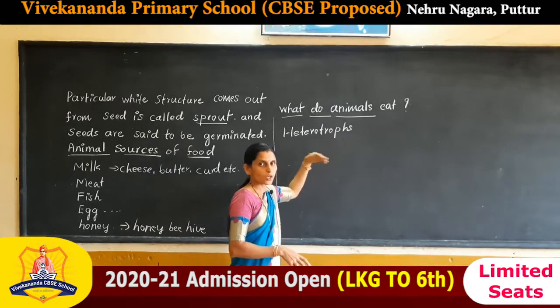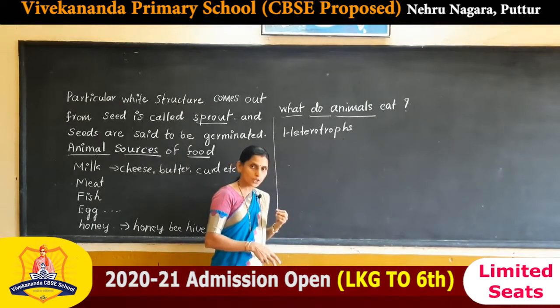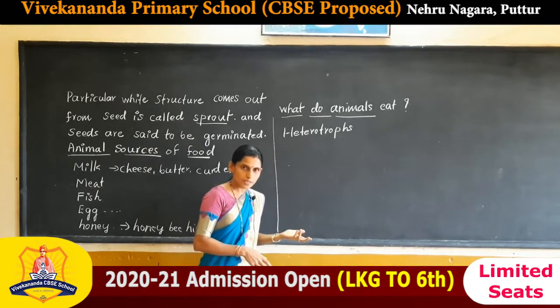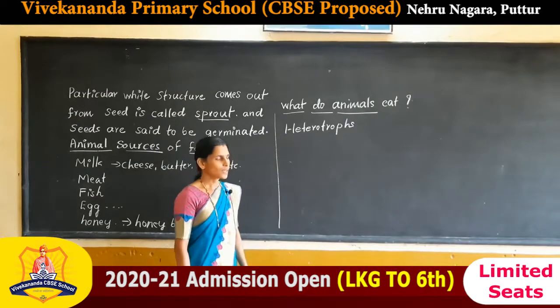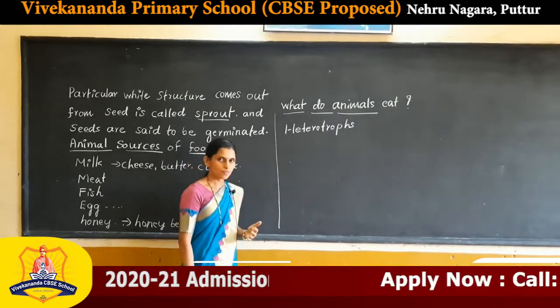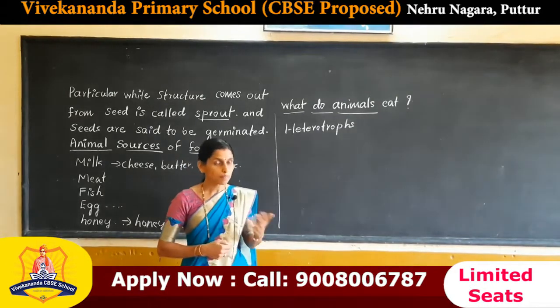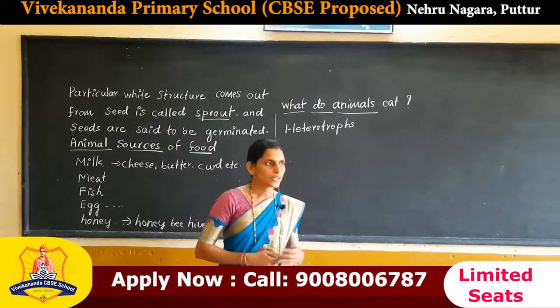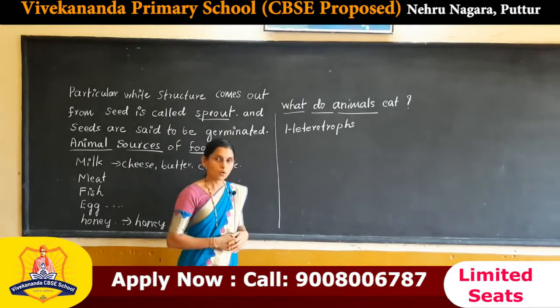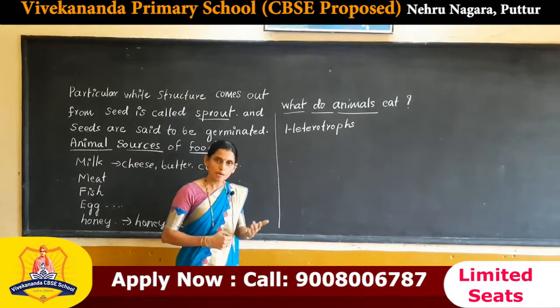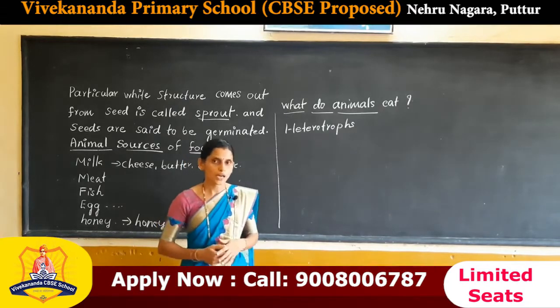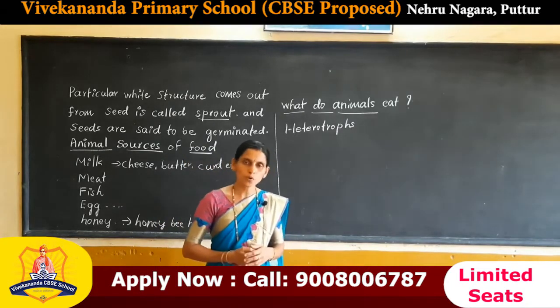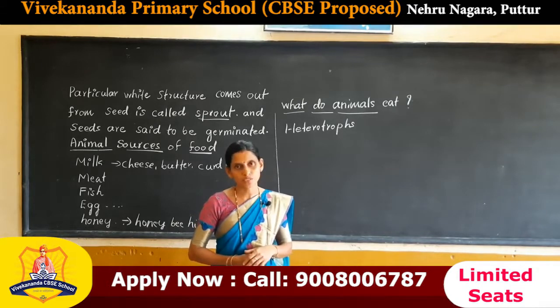The organisms who consume other organisms are called heterotrophs. Some animals eat plants and plant products as food, some animals eat only animal products such as meat, and some organisms eat both plant and animal sources.